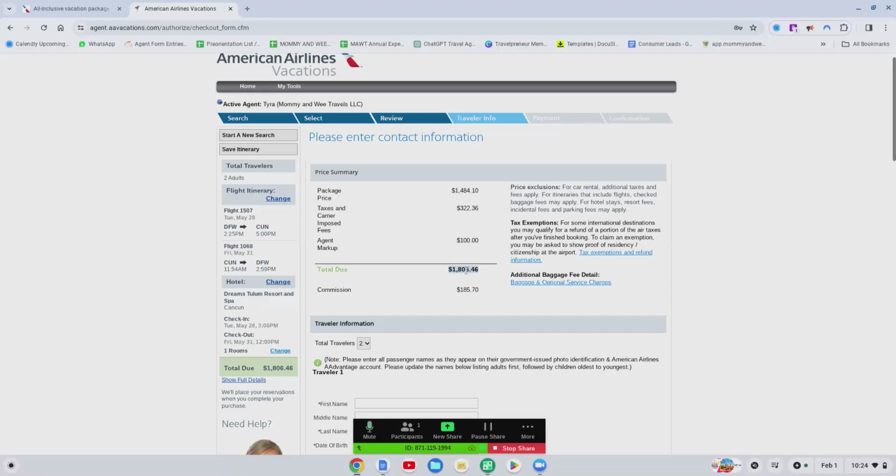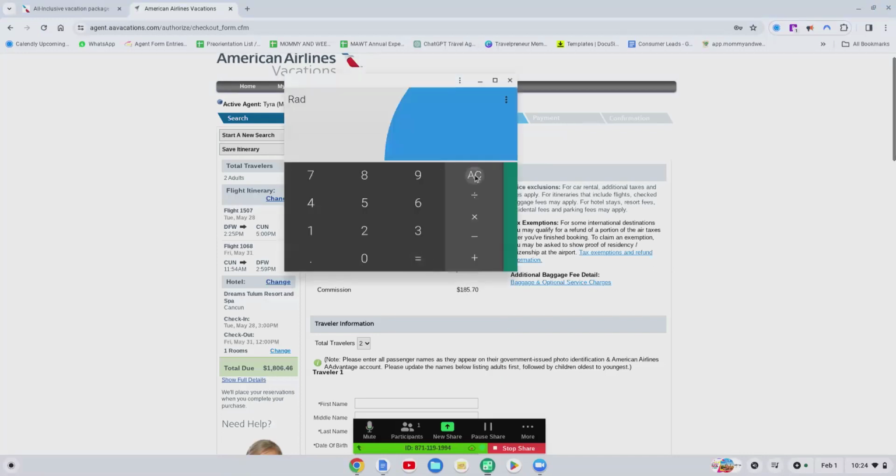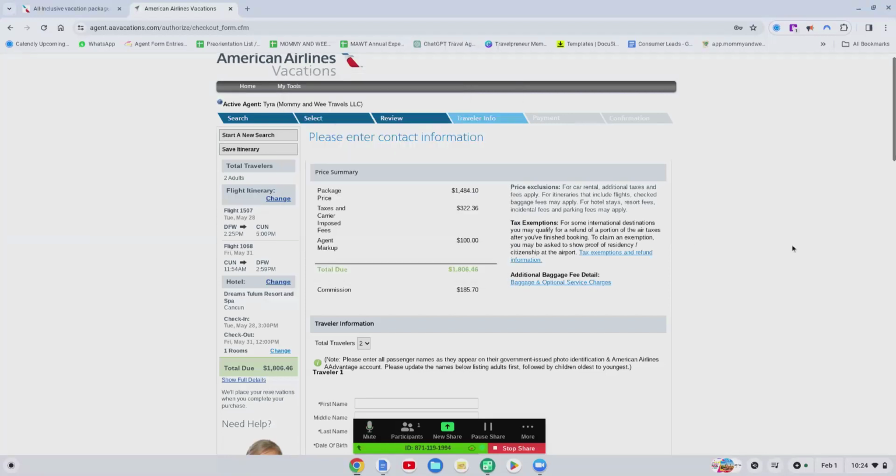So all right, let's see what the new price is. So it's basically 853 plus, let's see, 1806.46 divided by 2 divided by 2. All right, so the new price that I'm going to charge is 903.23.